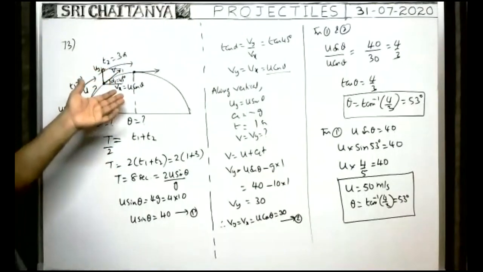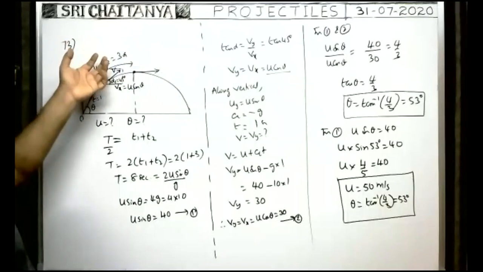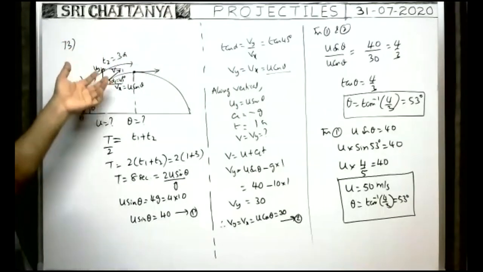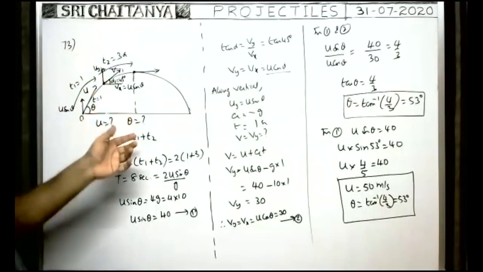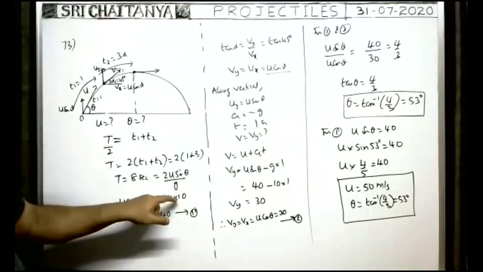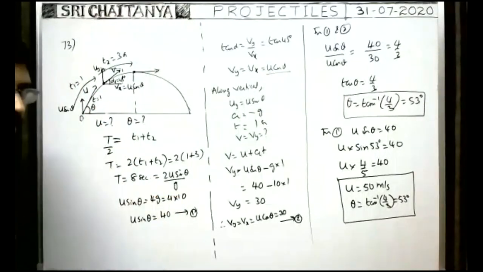U sin theta by g is equal to 4, or u sin theta is equal to g into 4. G is 10, 4 into 10 is 40. That's why u sin theta is equal to 40.